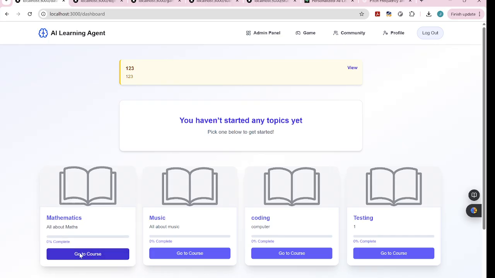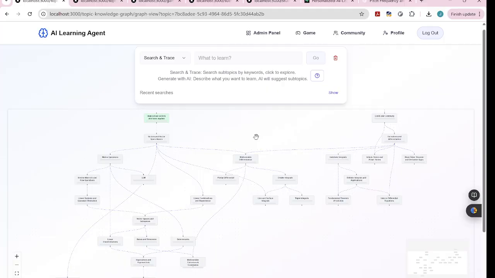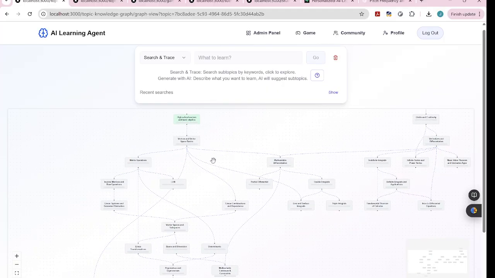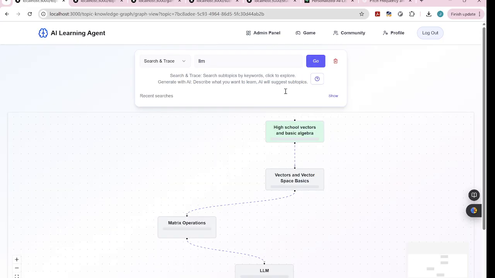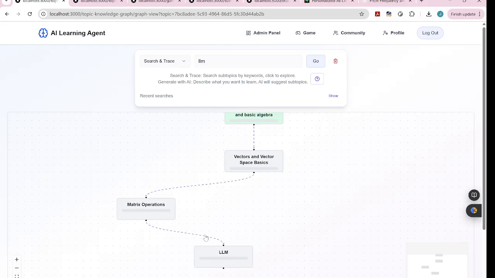First, we can generate the path of the study. When I click the mathematics topic, it will show nearly all of the subtopics of mathematics. It will not show you 1131, 1231. It will show you all the subtopics. And you can just ask the AI what you want to learn. I want to learn large language models, and press go. It will show you the simple path. I know it's not the reality, because the data is big data and it will be more complicated than that. But you can see the path very clearly.